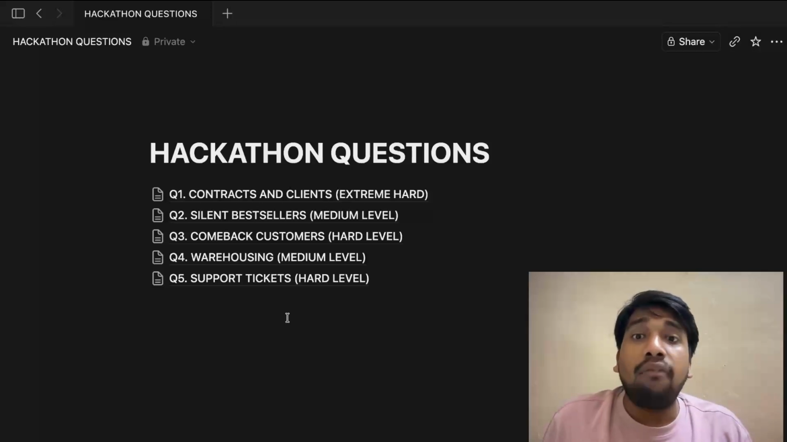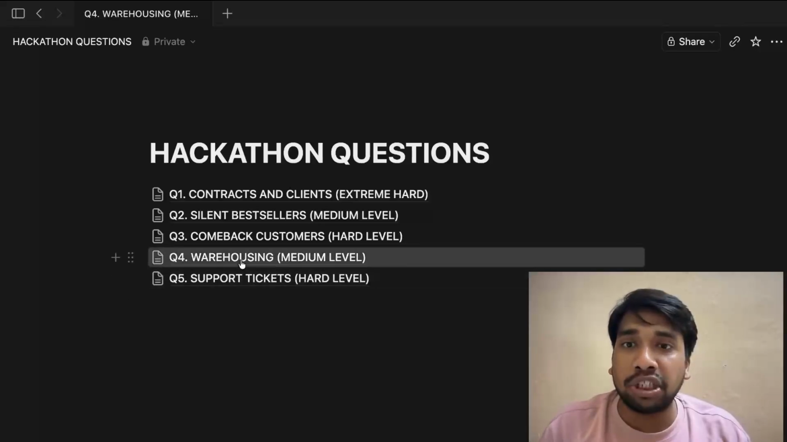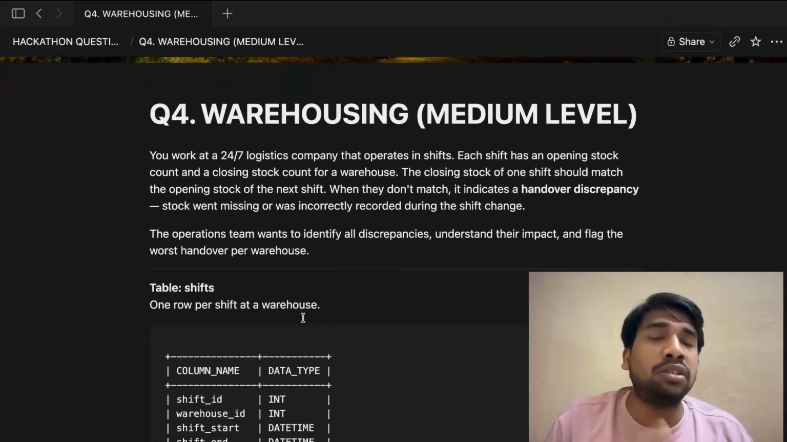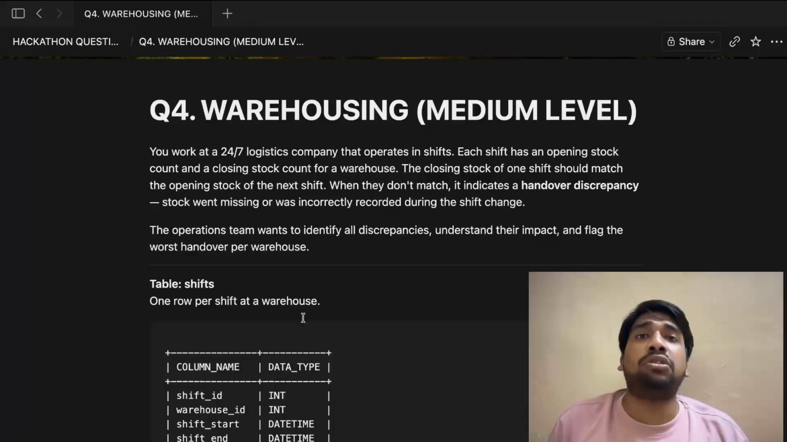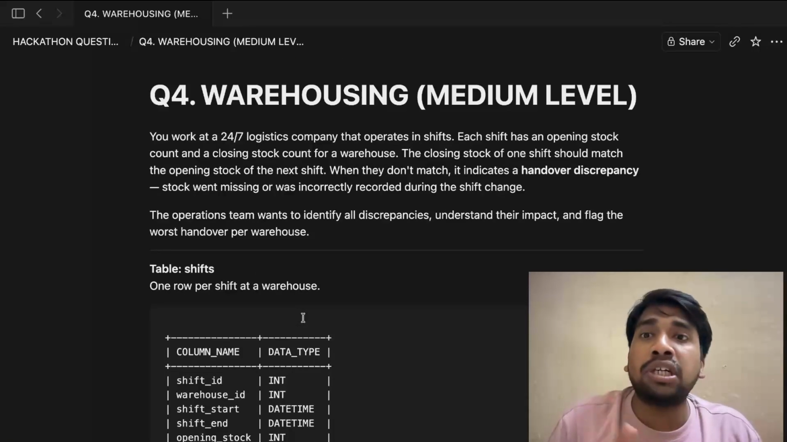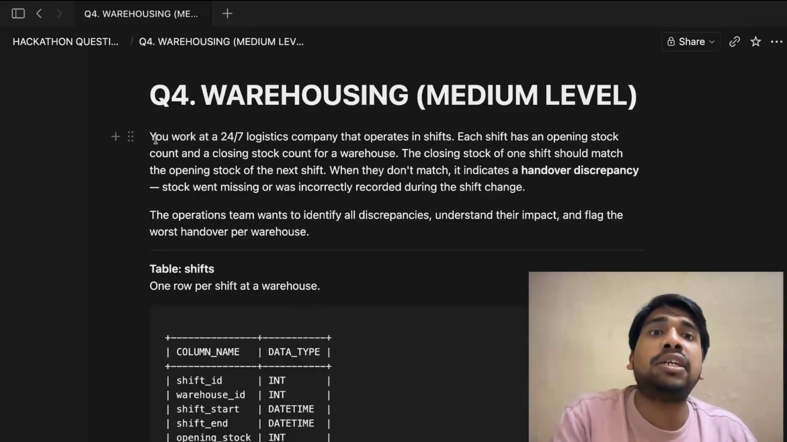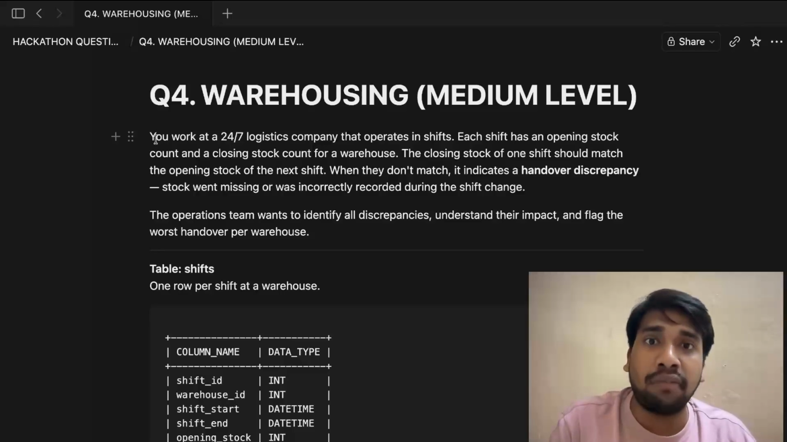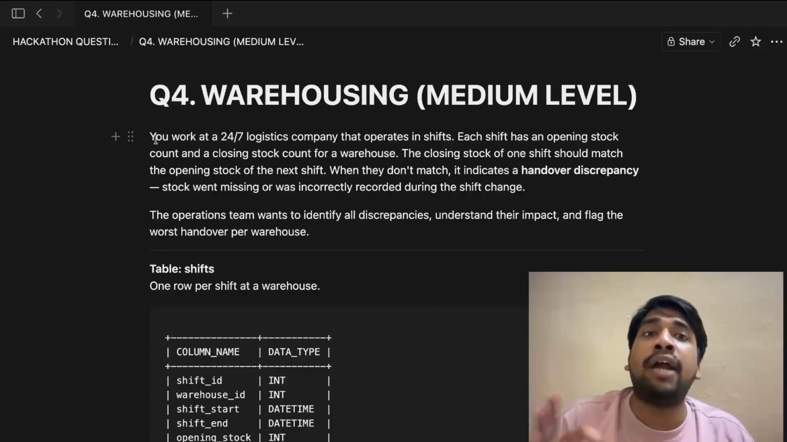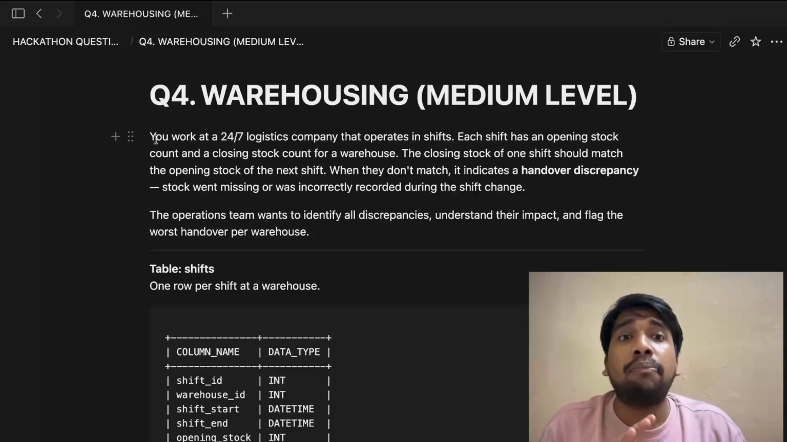We will now solve the second medium level question of this hackathon, which is the warehousing question. We will read this question first, understand it, and then move to our PG admin to solve it. The question goes: you work at a 24 by 7 logistics company that operates in shifts. Each shift has an opening stock and a closing stock. The closing stock of one shift should match the opening stock of the next shift. When they don't match, it indicates a handover discrepancy. The operations team wants to identify all discrepancies, understand their impact, and flag the worst handover per warehouse.